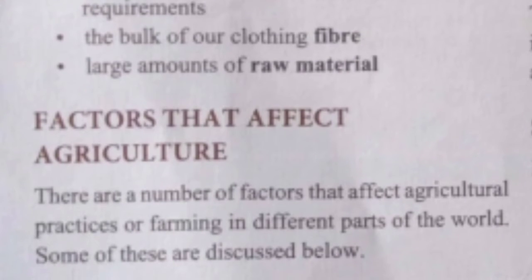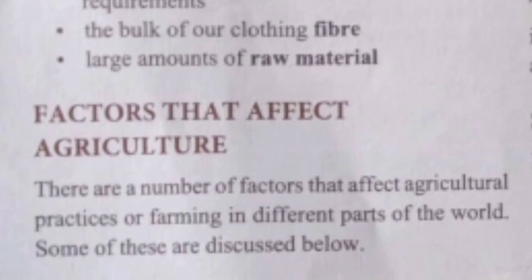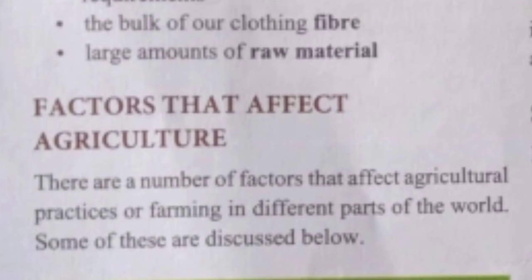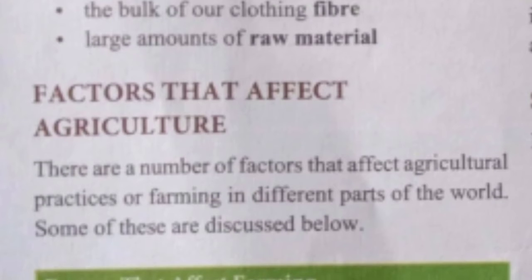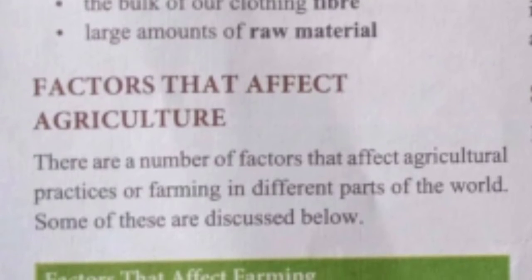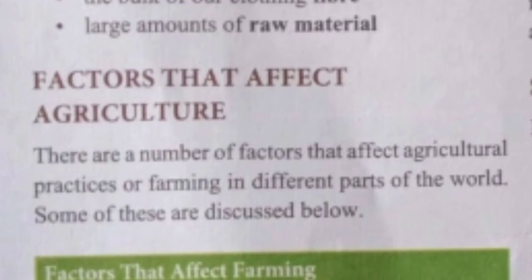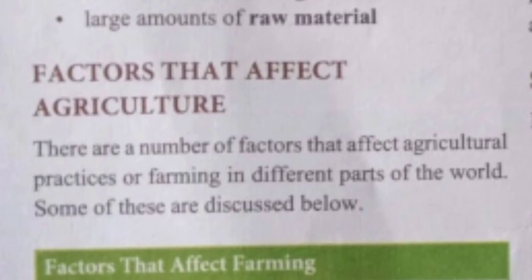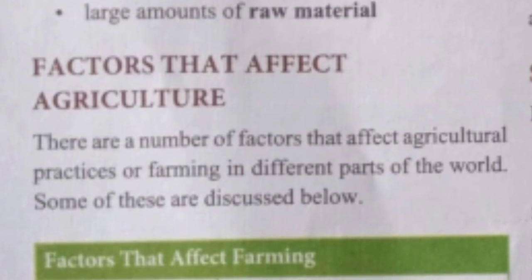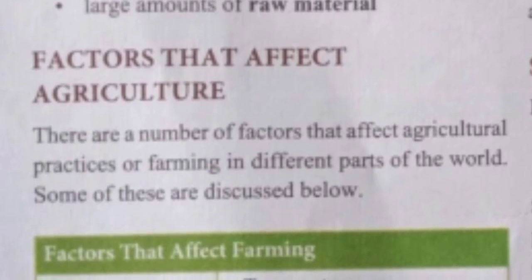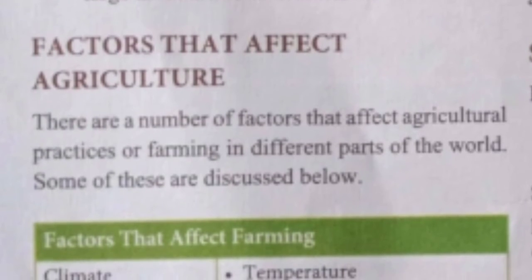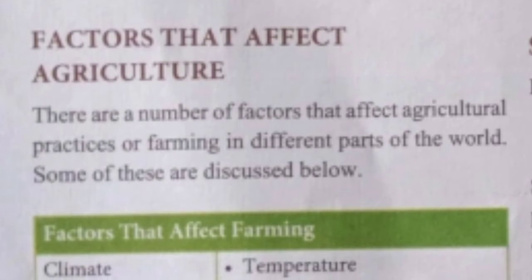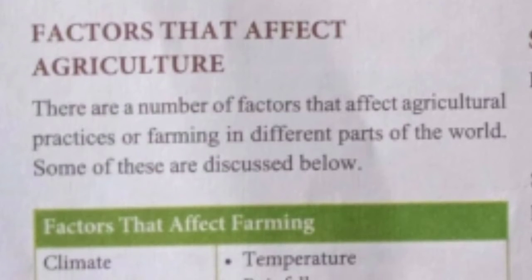Not only food, but the fiber for our clothing we also get from it in bulk quantity, and the raw material which we require for the production of goods we get from agricultural activity. For example, to make sugar we need sugar cane. So sugar cane we get from agricultural practices. Let's see the factors that affect agriculture.